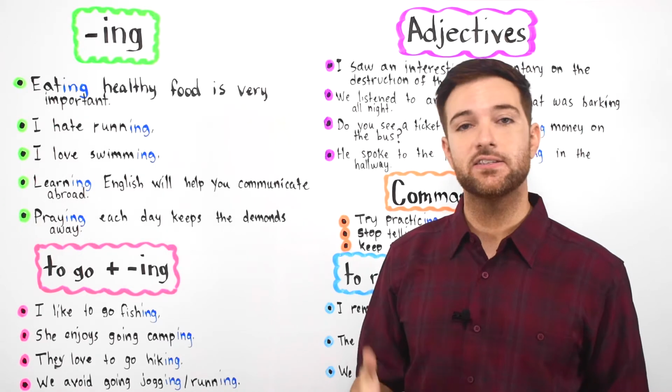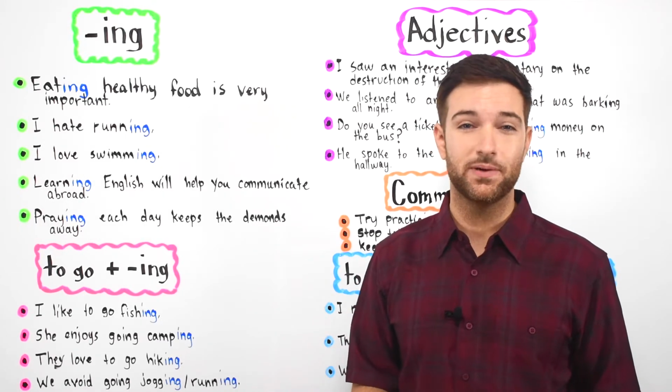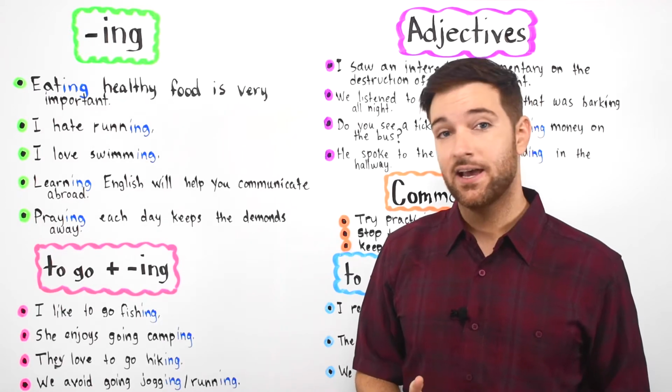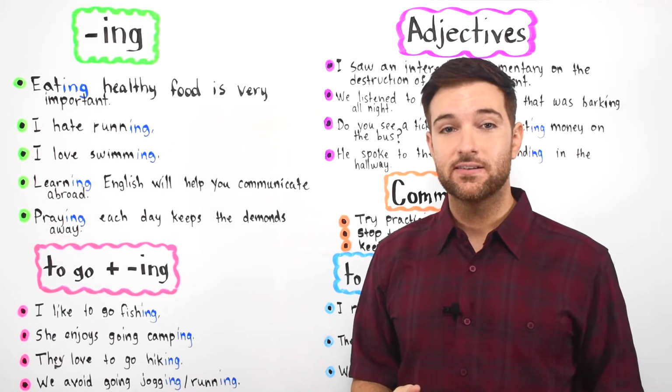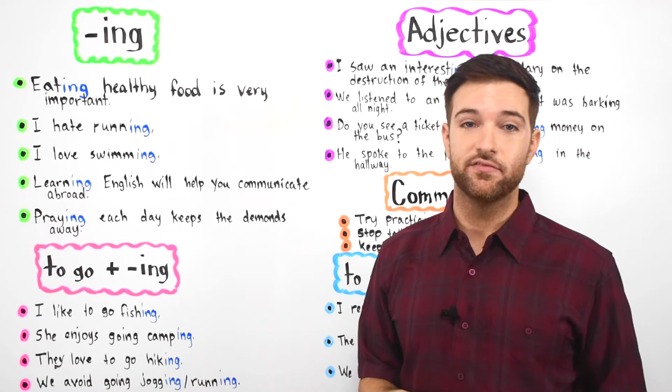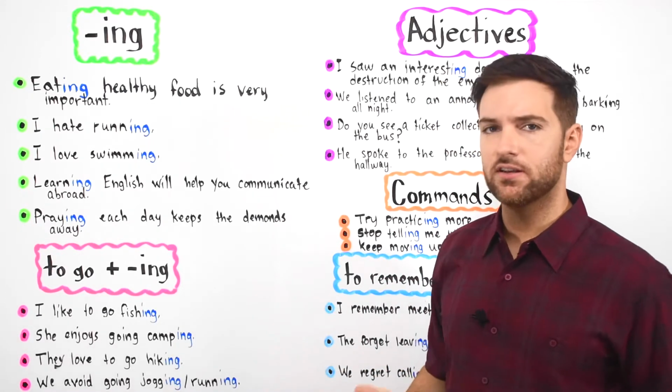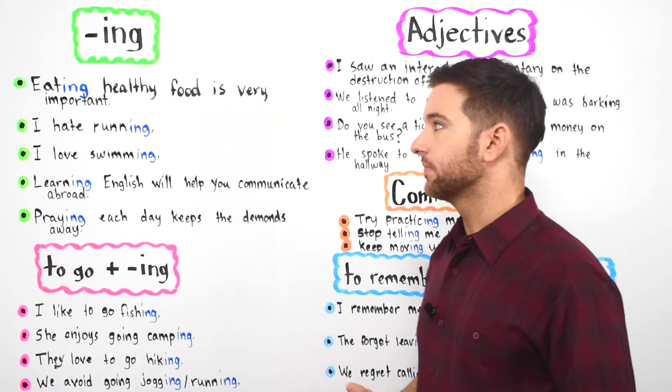A noun that describes the actions of a verb, but it's still technically not a verb, it's technically a noun. So even though it is considered a noun, it expresses the action of a verb. So we're going to look at some examples today and you'll understand. It will be easy for you.